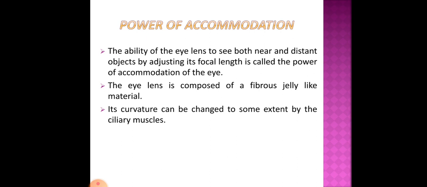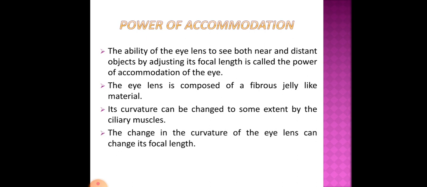Curvature means the thickness of the lens. The change in the curvature of the eye lens can change its focal length. So change in curvature causes change in the focal length of the lens.